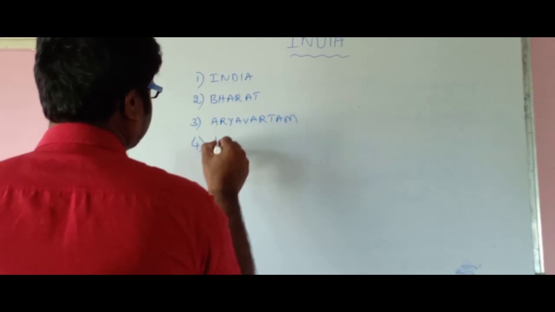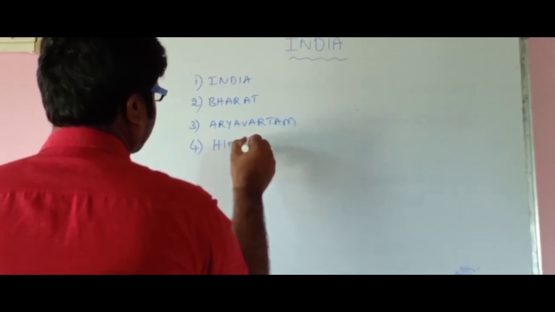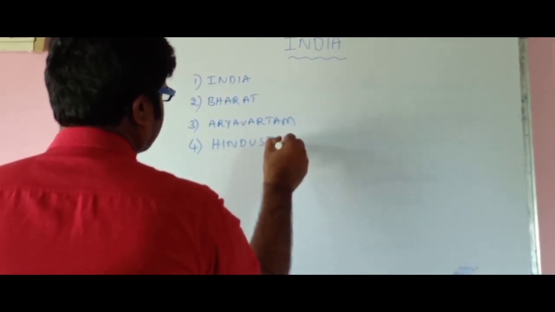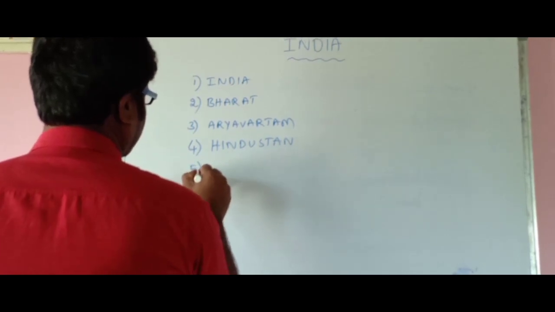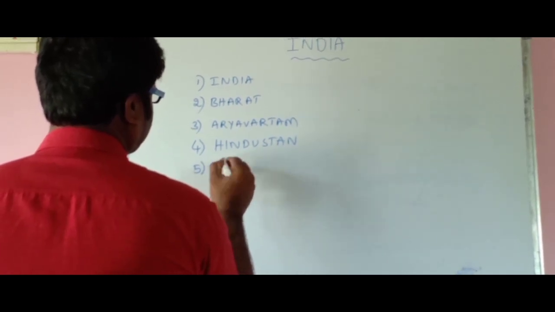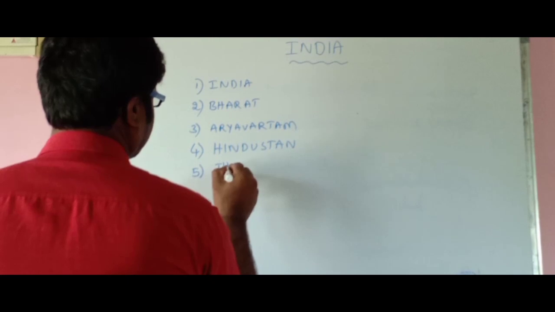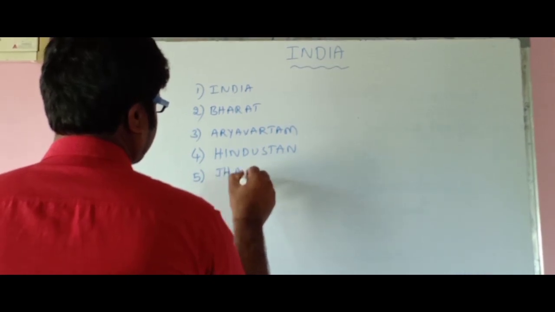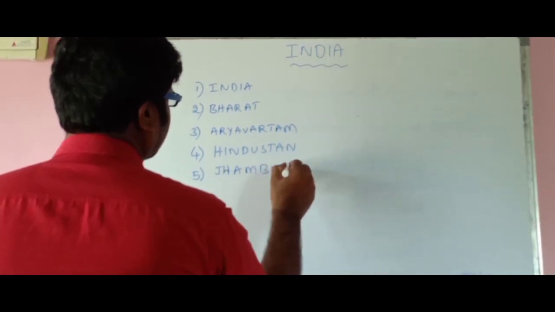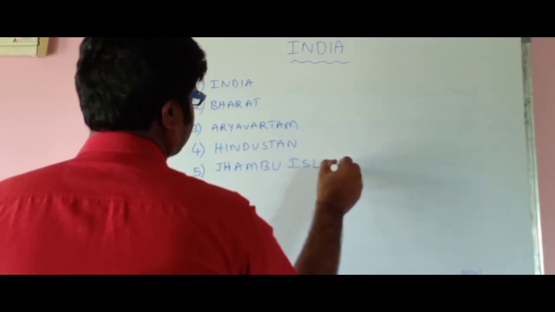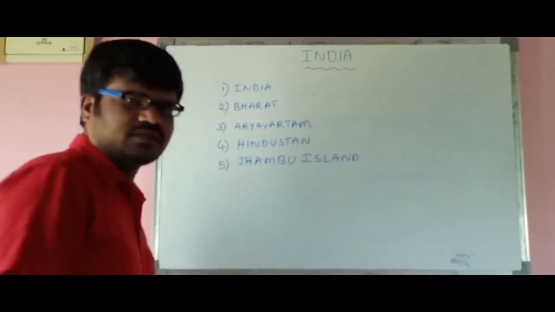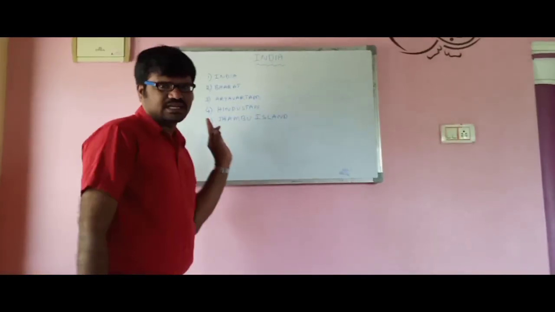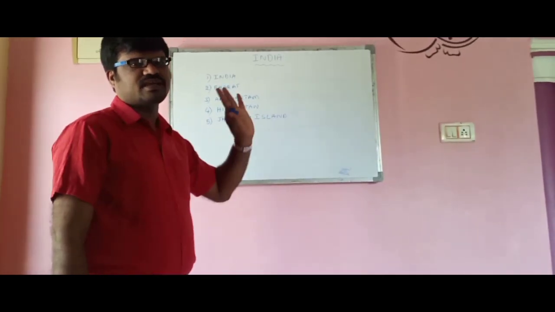Number 4, Hindustan. Number 5, Jambu Island. So once again I am reminding you, India has 5 names.